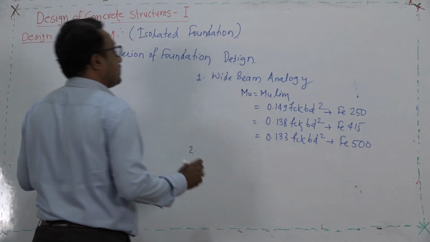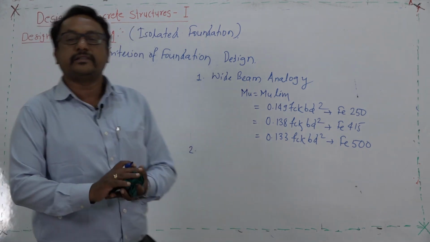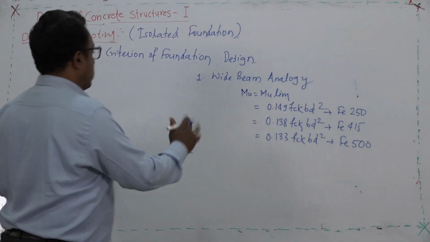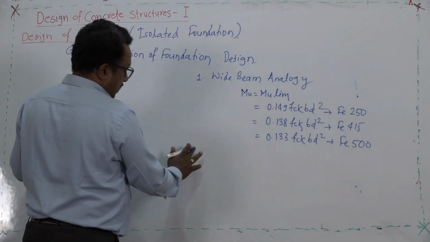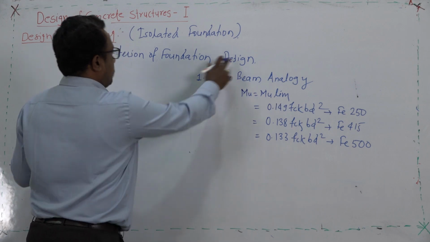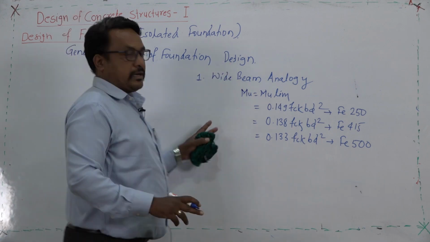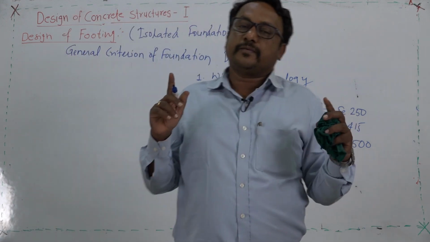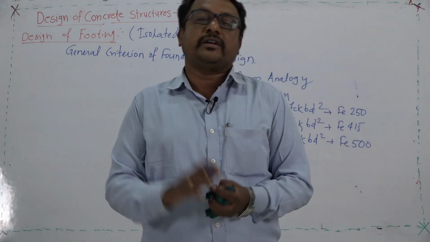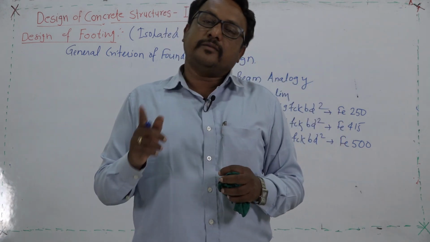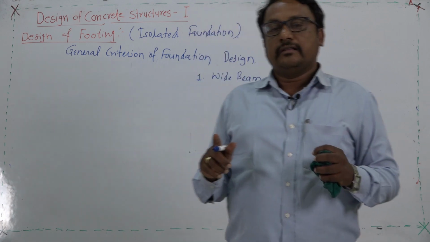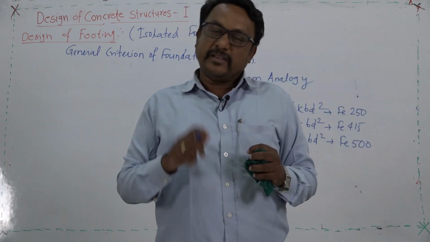The second important criteria is that whatever footing we design should undergo two checks. In the criteria one more point I would like to add: the depth of footing is generally governed by two criteria. Either the footing depth will be governed by the bending moment criteria or the punching shear criteria.